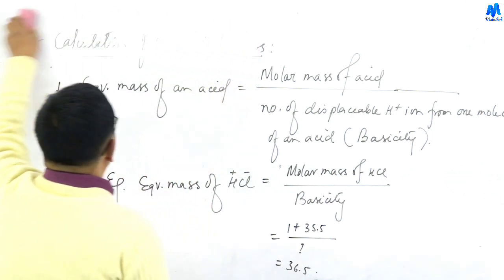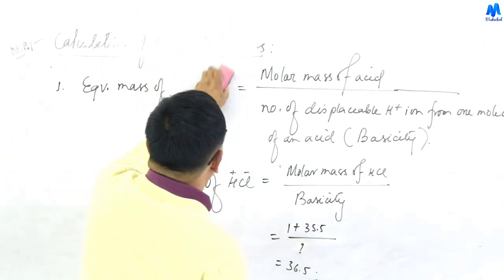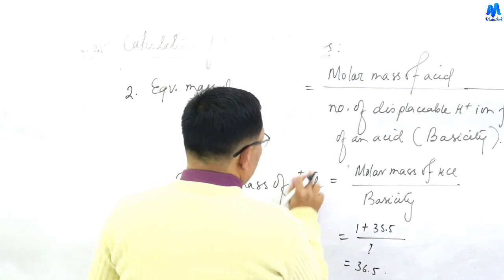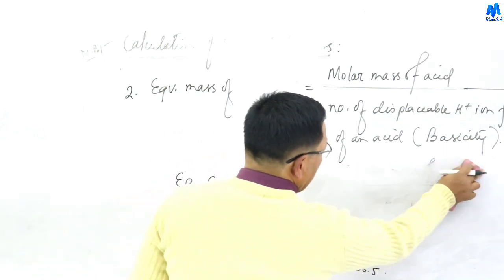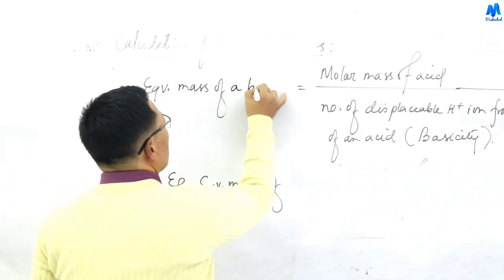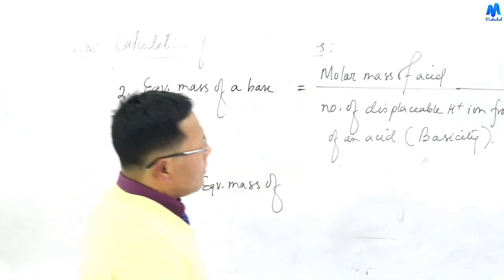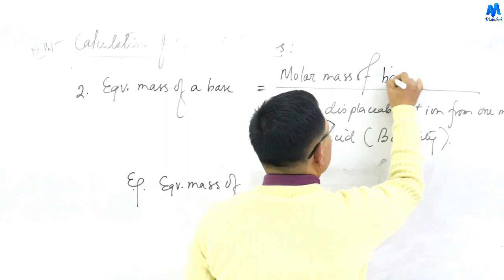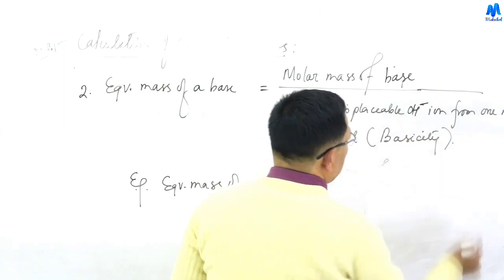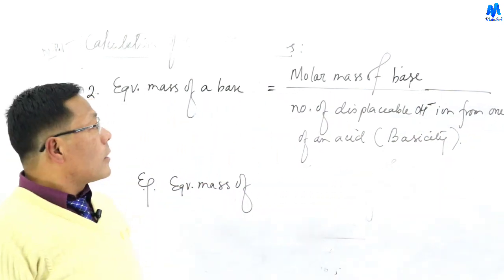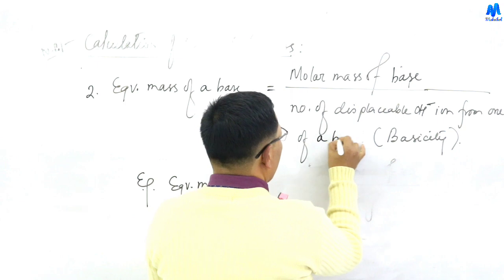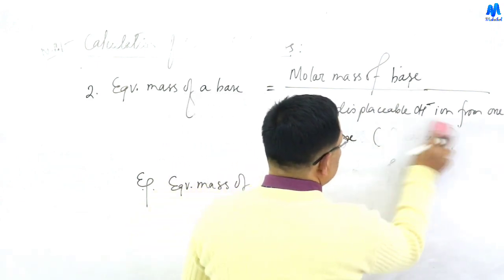Similarly, the equivalent mass of a base is the molar mass of the base divided by the number of displaceable hydroxyl ions from one molecule of the base.